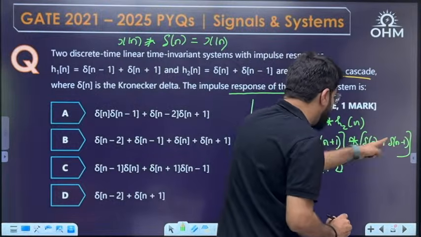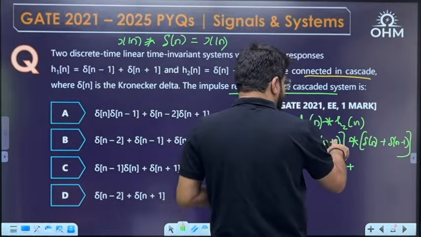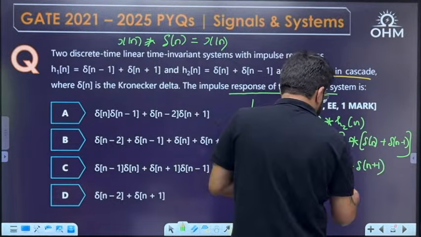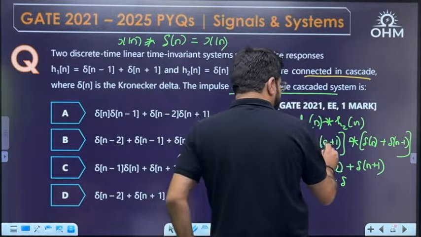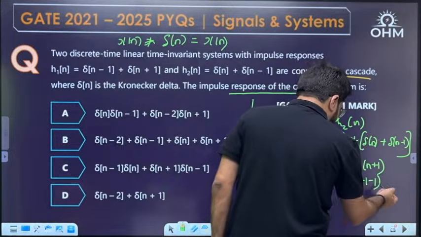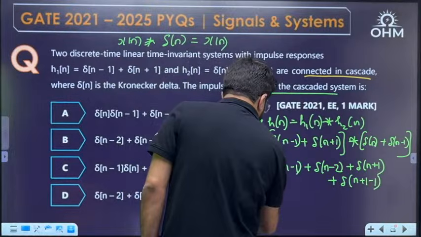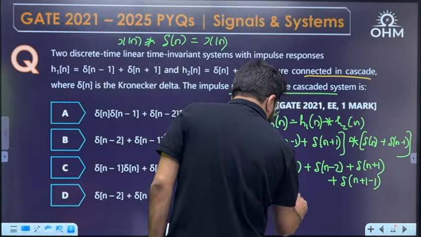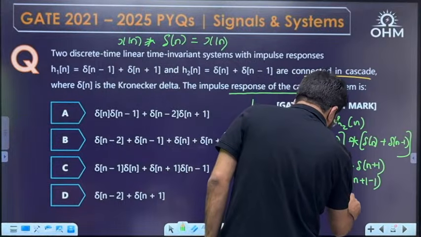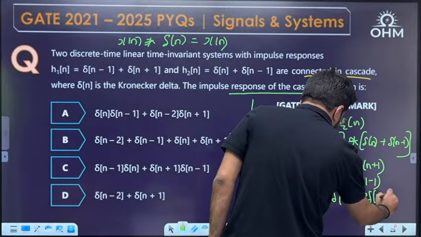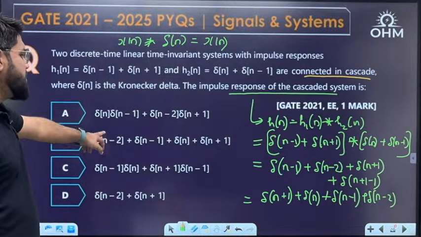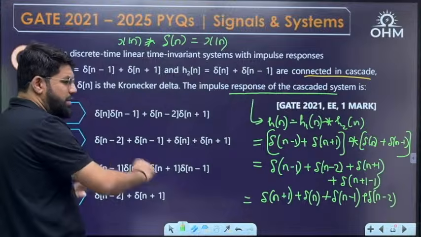Minus 1, minus 2 shift, plus delta n plus 1 with delta n. So that will be delta n plus 1, and the last one, plus delta n minus 1 with delta n plus 1, will be n plus 1 minus 1. Plus 1 shift here, minus 1 shift here, so this will be delta n only. If I write this in sequence, delta n plus 1 is the first impulse, then plus delta n minus 1 plus delta n minus 2. As per their time stamps, I have arranged them in order. However they arrange it doesn't matter, the answer is B.